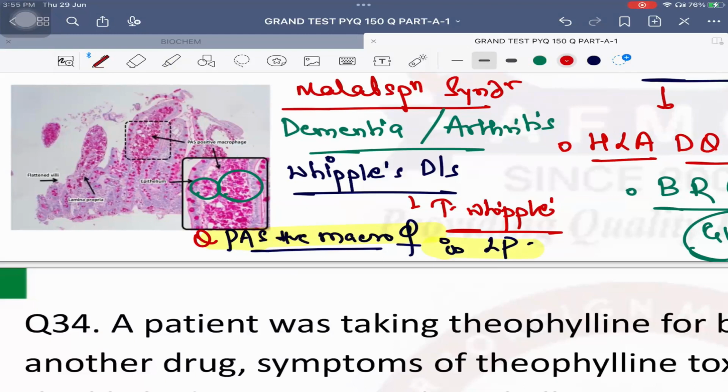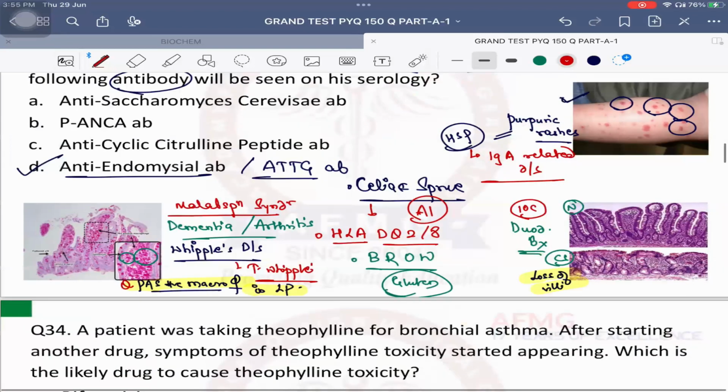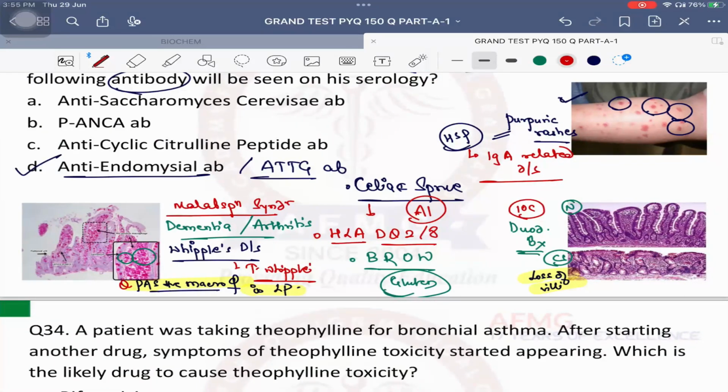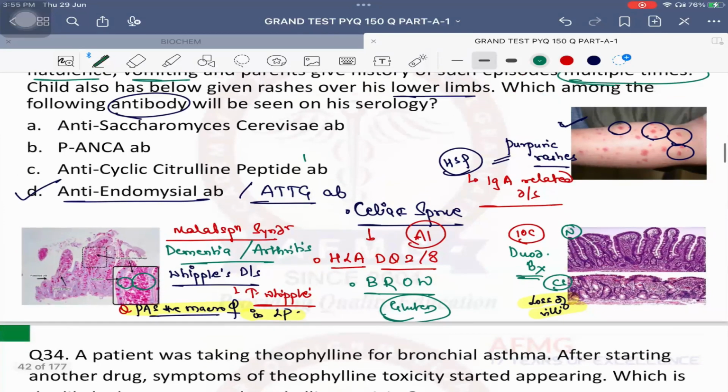No issues with this. Drug of choice will be third generation cephalosporins like ceftriaxone because it is a bacterial infection. Okay? But treatment for celiac sprue is to avoid BROW, do not let the child eat it, then there will be no problem. Okay? Quickly, anti-CCP antibody, anti-cyclic citrullinated peptide antibody, is the investigation of choice for... well done. It is the investigation of choice for rheumatoid arthritis. Please remember, what is the screening test for rheumatoid arthritis? RA factor. Rheumatoid arthritis factor is the screening test, but the investigation of choice should be anti-CCP antibody. Rheumatoid arthritis, young patient or elderly patient?